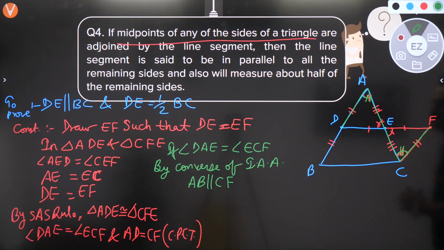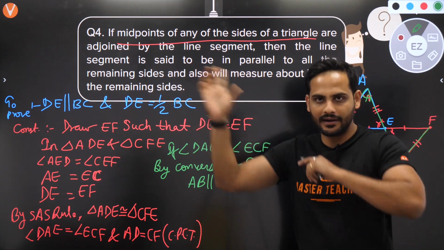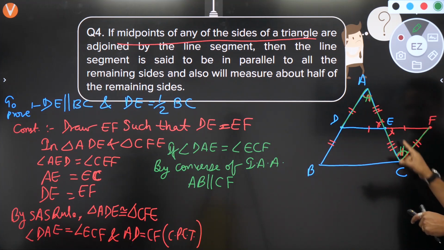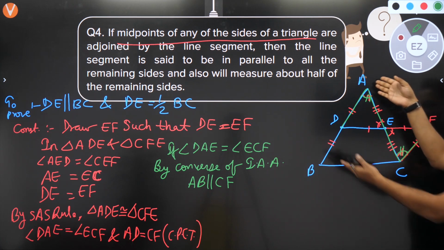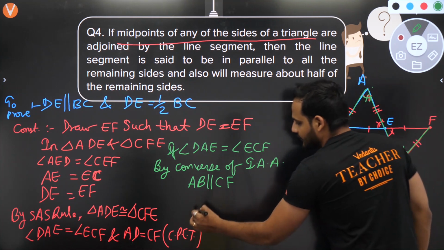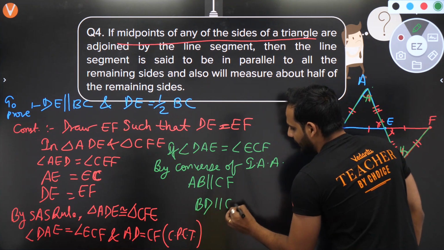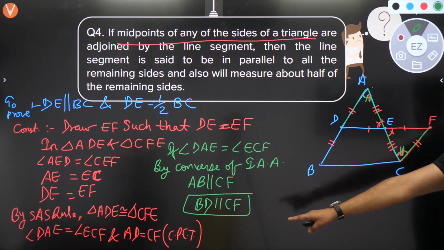Why can I say that? Because I know that if a pair of interior alternate angles formed are equal, the lines will be parallel. So I already know these two angles are equal. That means these lines are parallel. AC is acting as a transversal line here. So AD is parallel to CF. That means whole AB is parallel to CF. And if AB is parallel to CF, I can say BD and CF are also parallel. So BD is parallel to CF. First thing I have got.